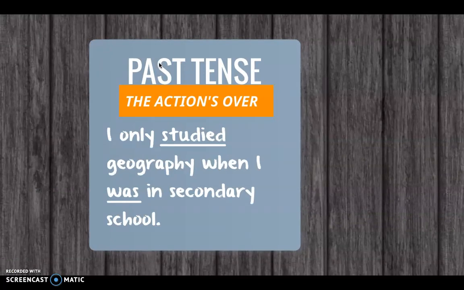What we need to understand first is that the past tense expresses an action that is over. For example, I only studied geography when I was in secondary school, which is true. I haven't studied geography since. Now, I'm not in secondary school anymore, so both of these actions are over. I studied and I was in secondary school. I'm no longer studying geography.